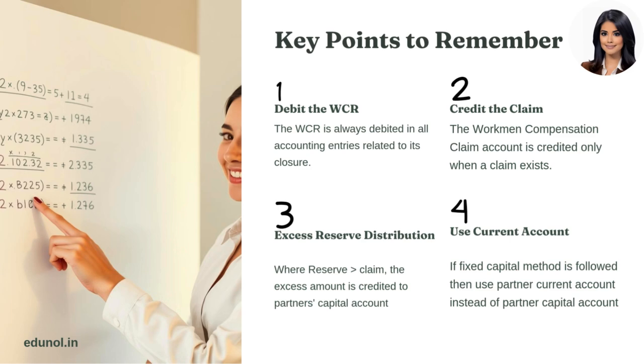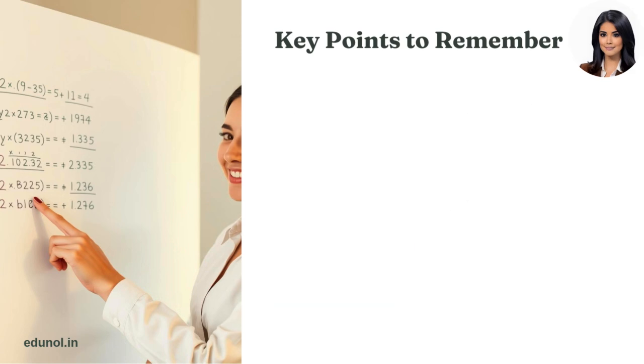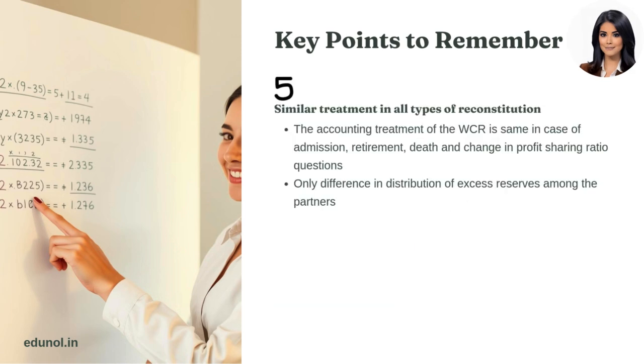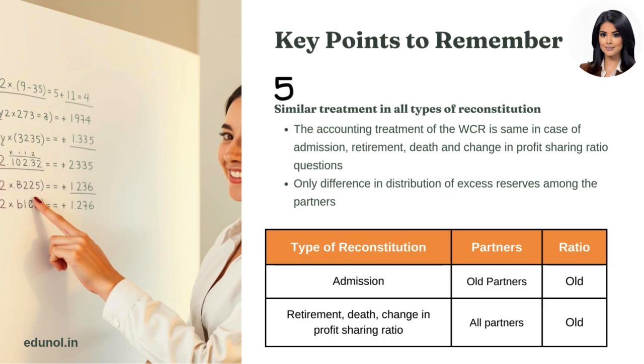Fourth, if fixed capital method is followed, then use partner current account in all the entries, instead of partner capital account. Fifth, the accounting treatment of the workmen compensation reserve is the same in case of admission, retirement, death, and change in profit-sharing ratio questions. Only difference is in distribution of excess reserves among the partners. In case of admission, the excess reserve is distributed among old partners. In case of retirement, death, and change in profit-sharing ratio questions, the excess is distributed among all the partners.